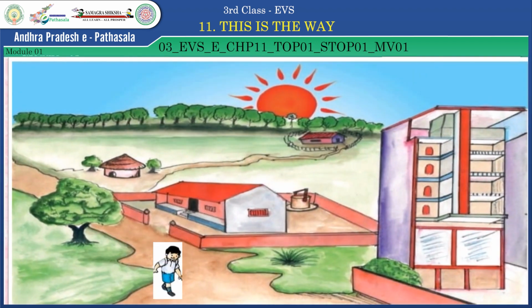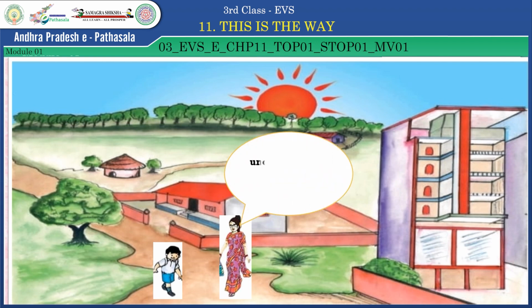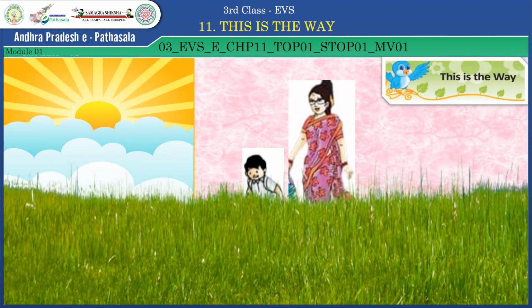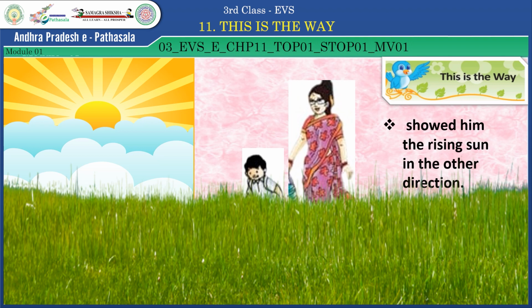Then his mother replied, Uncle's house is facing the north direction. So she brought him outside and showed him the rising sun in the other direction.